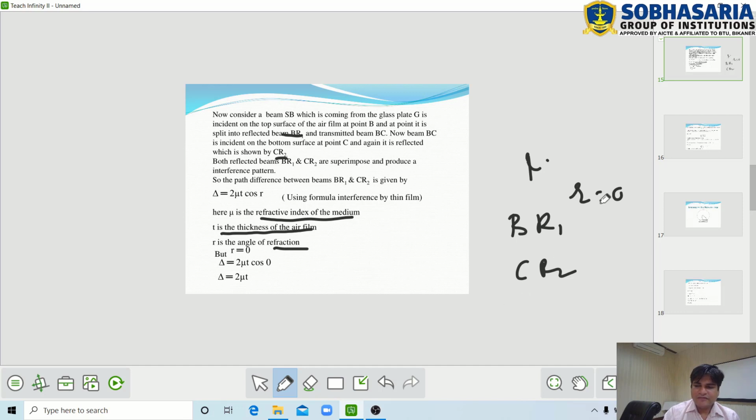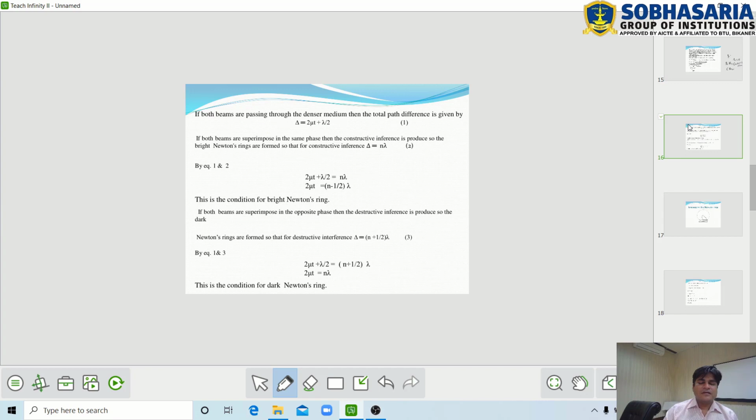If r equals 0, then cos 0 equals 1. So when we substitute r equal to 0 in the equation delta equals 2 mu t cos r, our equation becomes delta, or path difference, equals 2 mu t cos 0, but cos 0 equals 1. Therefore, the path difference between the reflected beams BR1 and CR2 is 2 mu t. Here mu is the refractive index of the medium and t is the thickness of the air film.